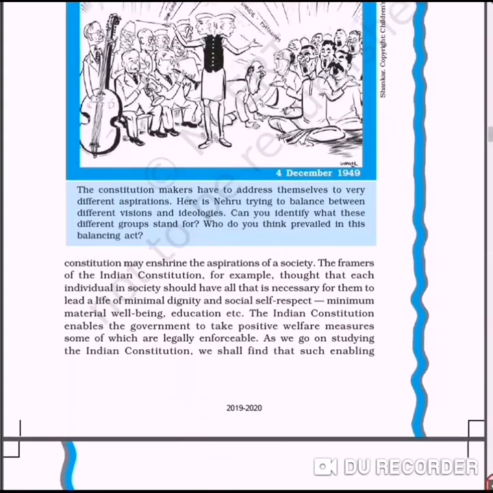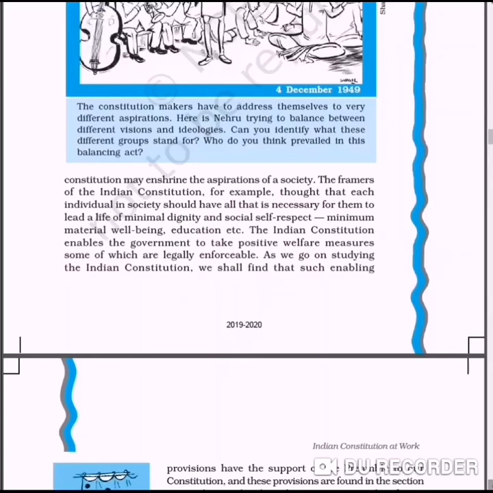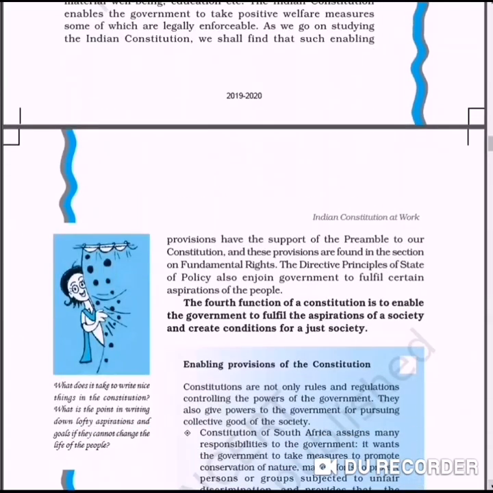Now students, see the next page. The fourth function of the constitution is to enable the government to fulfill the aspirations of the society and create conditions for a just society. A just society means the constitution is able to provide justice.